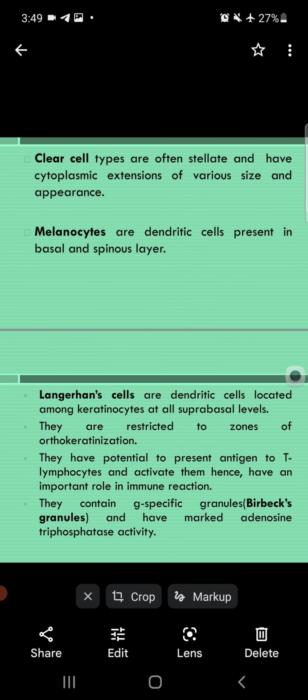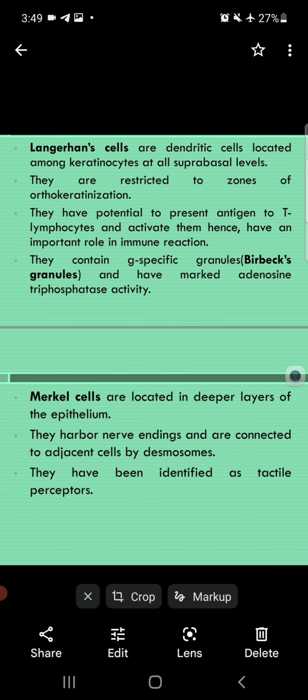They contain, again MCQ point, a specific granule which is known as Birbeck's granule. Birbeck's granules are present in the Langerhans cell and have marked adenosine triphosphate activity, meaning marked ATP activity. Now come to the last cell type, which is the Merkel cell.